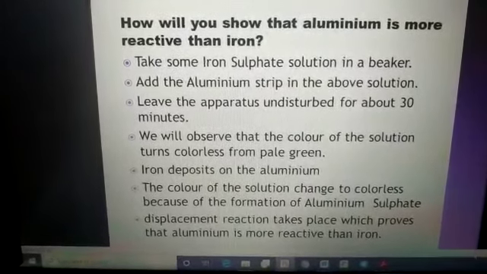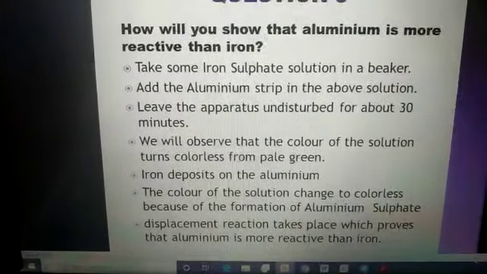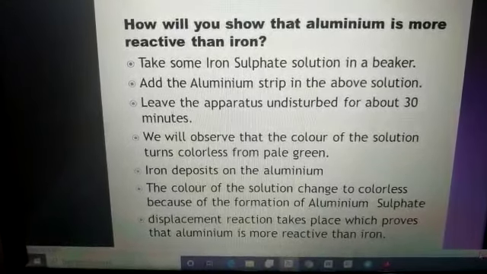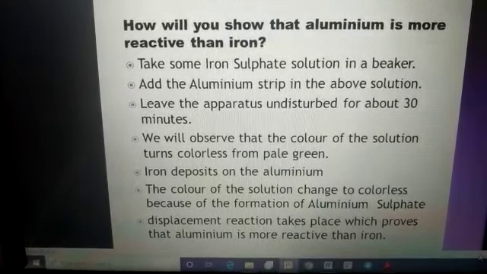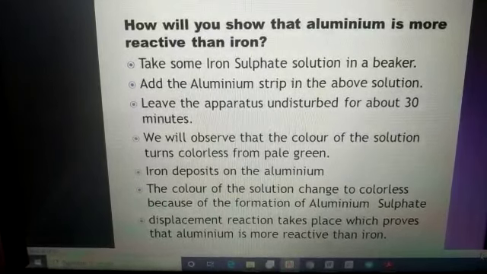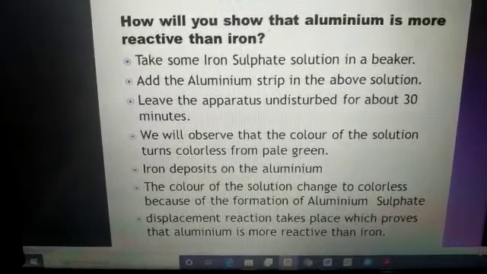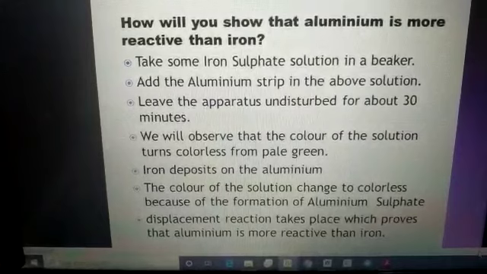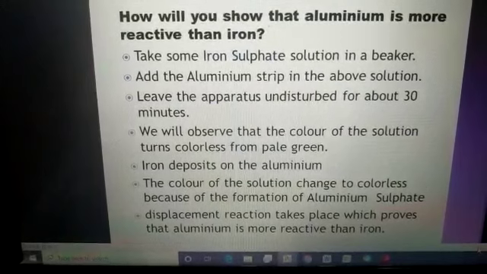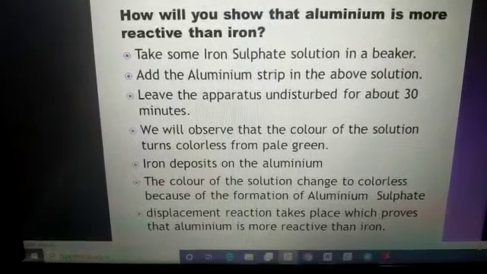We are dipping some aluminium strip in iron sulfate solution, and we are leaving this apparatus for the next 30 minutes. As we all know, the solution of iron sulfate is of pale green color. After some time, we observe that the solution changes to colorless, meaning something is happening there. Whatever iron is present in the pale green solution will get deposited over the aluminium, and the aluminium is displacing the iron from the solution, as aluminium is more reactive than iron.